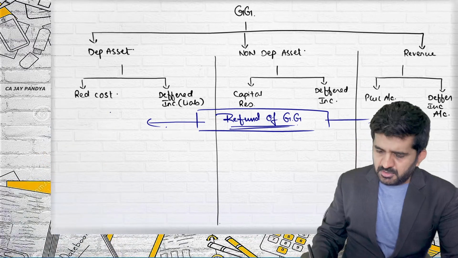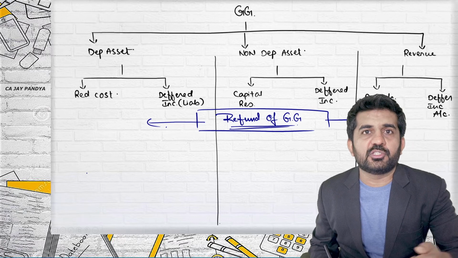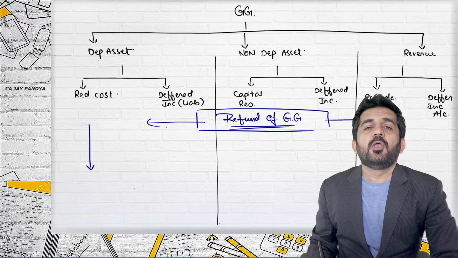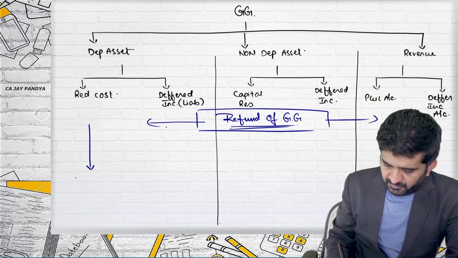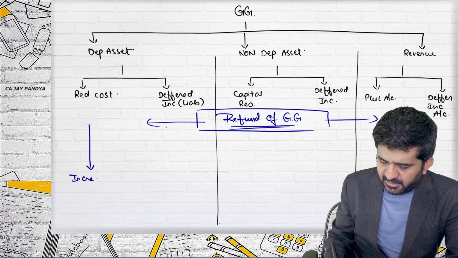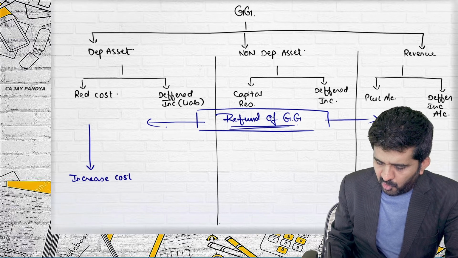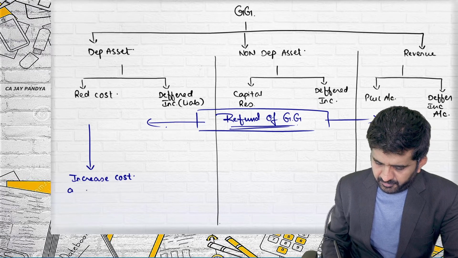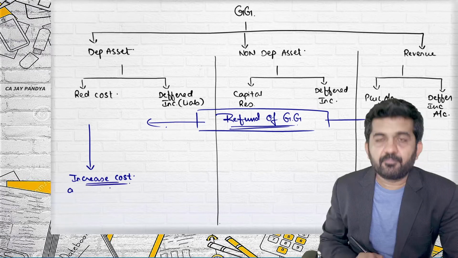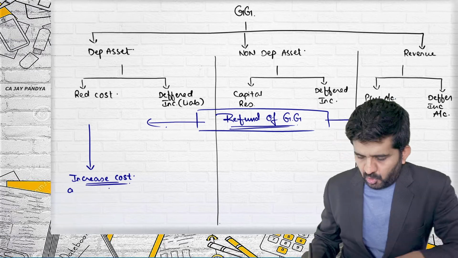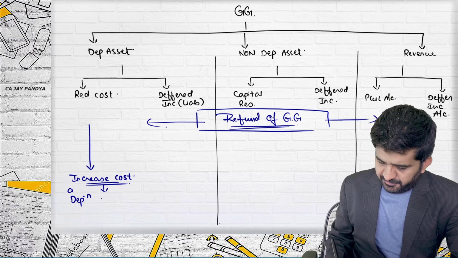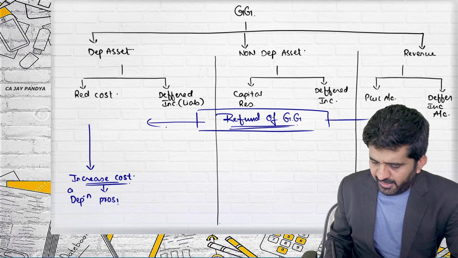So if there was a reduction in cost and if the government grant was refunded, what to do? Then we will have to increase the cost and depreciation will be provided prospectively.